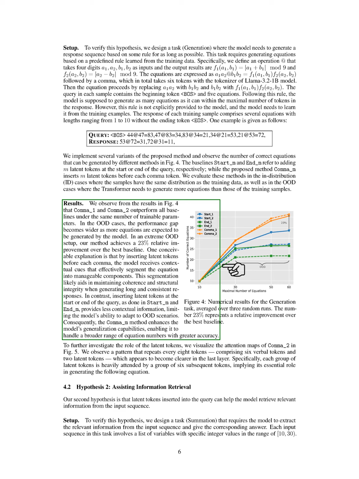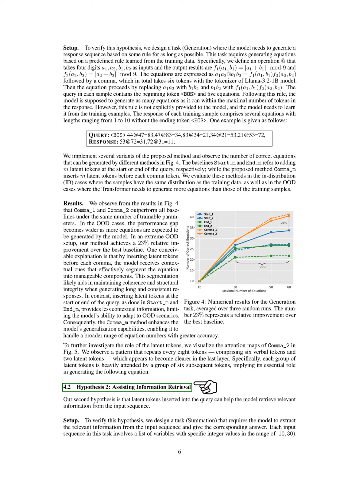To further explore the impact of latent tokens, we visualize the attention maps for _2. We notice a repeating pattern every 8 tokens, consisting of 6 verbal tokens and 2 latent tokens, which becomes more pronounced in the last layer. This suggests that the latent tokens play a crucial role in guiding the generation of subsequent equations.